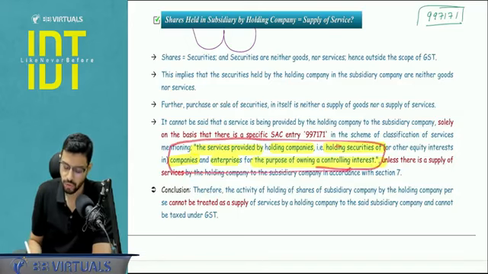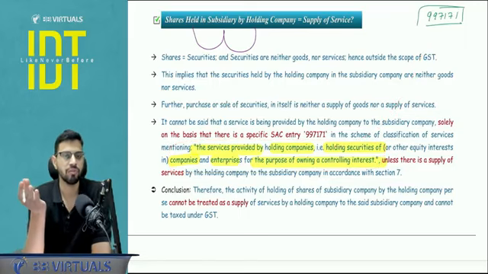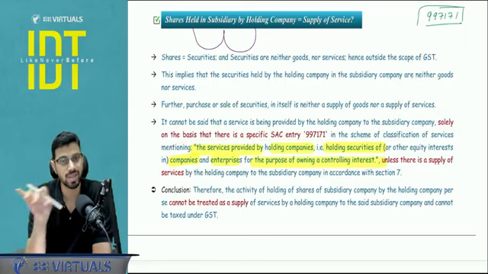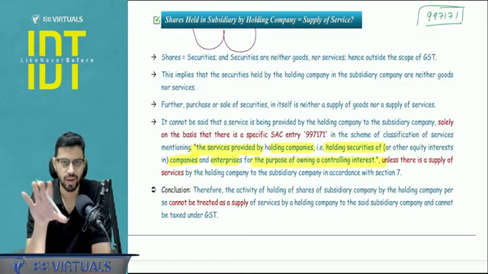Because of this, there was a lot of confusion that just by holding more than 50% or having any controlling interest, does this trigger any kind of supply? Because there is an SAC code on it. It was clarified that no, just because there is an SAC code does not mean it is a supply.